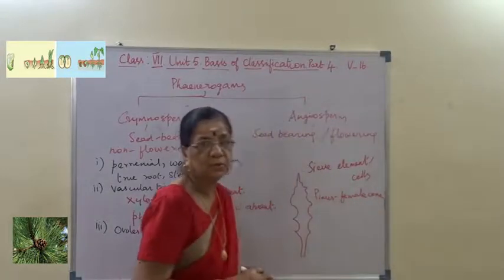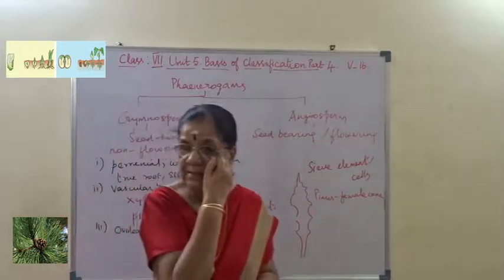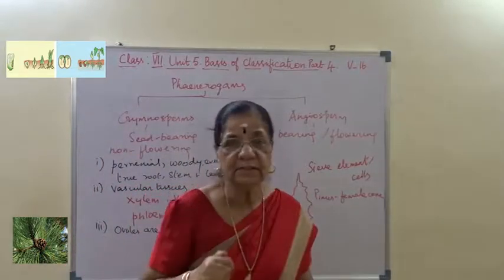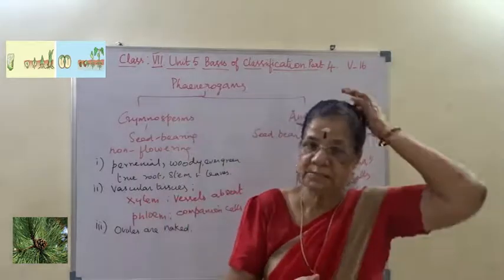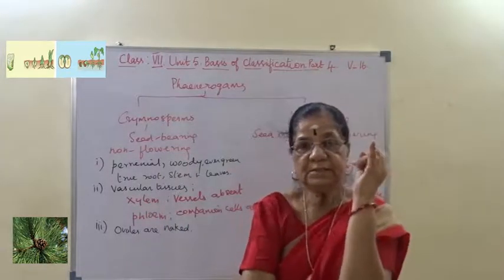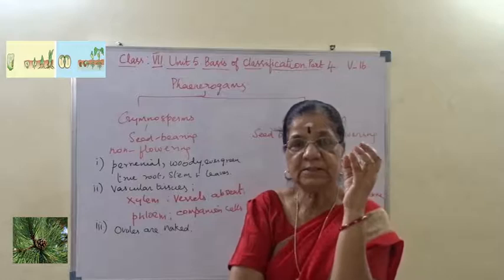Normally in pteridophytes and gymnosperm, we say it undergoes asexual reproduction.